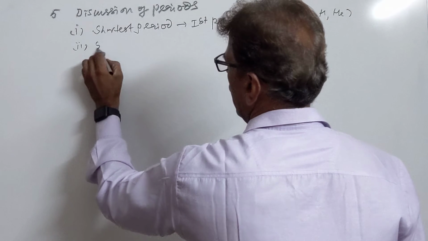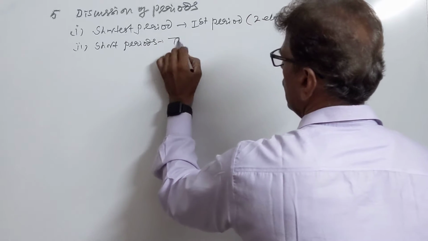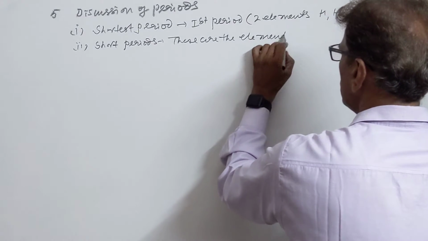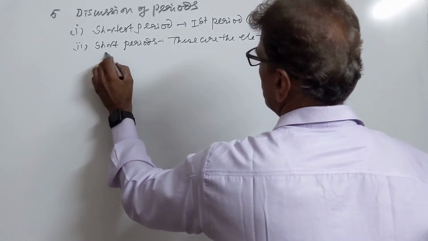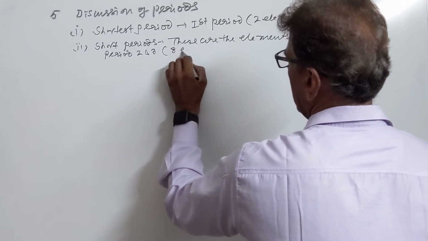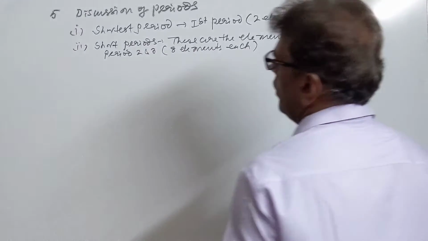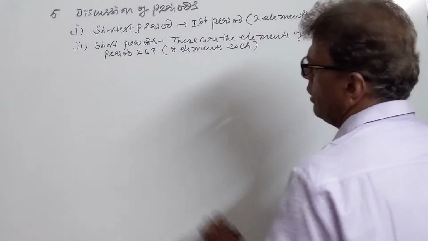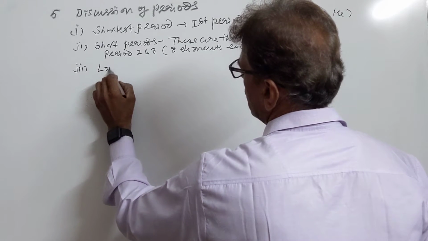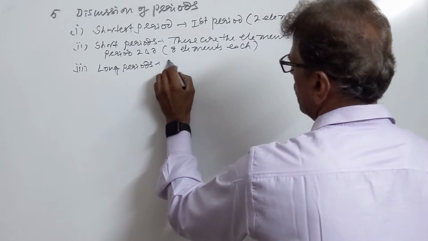Then we have number 2, short periods. These are the elements of period number 2 and 3. They have 8 elements each. In these elements also the outermost cell is incomplete. Then we have third, called long periods, period number 4 and 5.